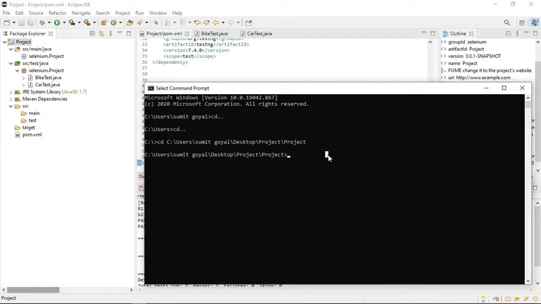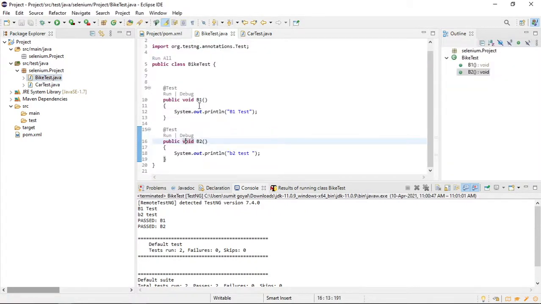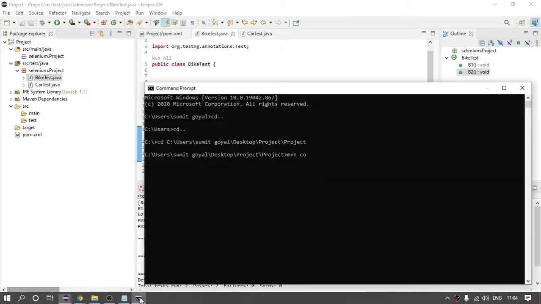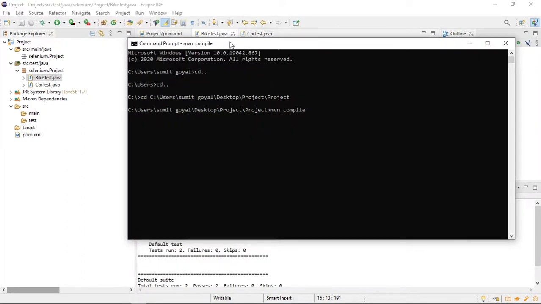Maven has some commands. One of the commands is Maven clean. But let us first discuss Maven compile. Compile means, if I say Maven compile, whatever test cases you are seeing here, it will simply check whether there are any errors present, right? This is what Maven compile will do. MVN is for Maven, compile. Hit enter. First you have to go to this path, then only hit the command, otherwise it will give an error.